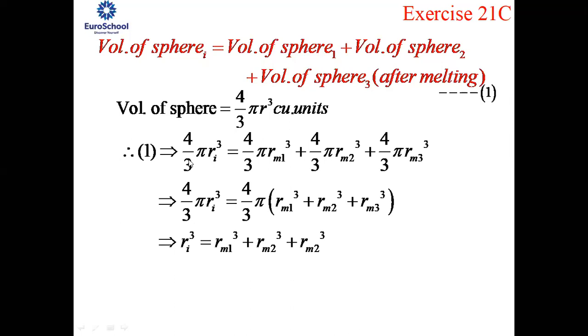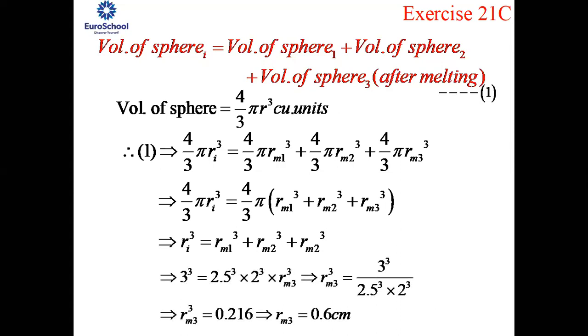Your left hand side will be 4/3 pi Ri cube, as it is the initial sphere, is equal to the volume of the first sphere after melting. The notation has to be M1 for the first sphere after melting, M2 for the second sphere, and M3 for the third sphere after melting. Make sure you make the variations, fine.